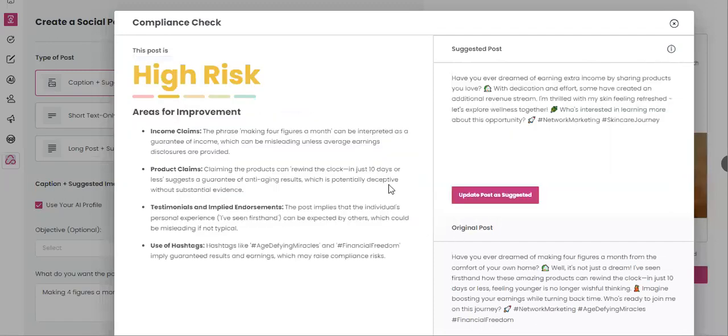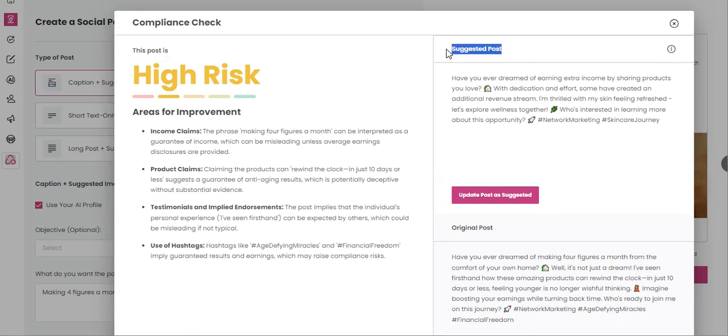So it has the original post here. Yep, high risk. Income claims, product claims, testimonial and implied endorsements, which could be misleading, use of hashtags, financial freedom implies a guaranteed result. So here's how they rewrote it.